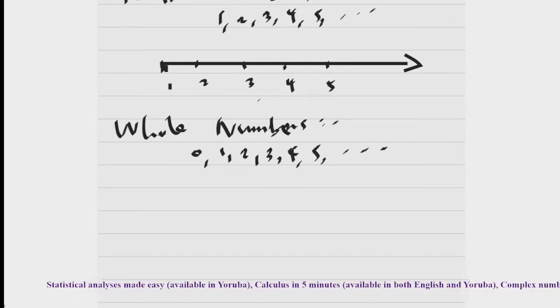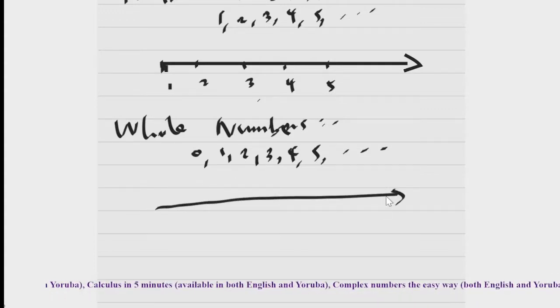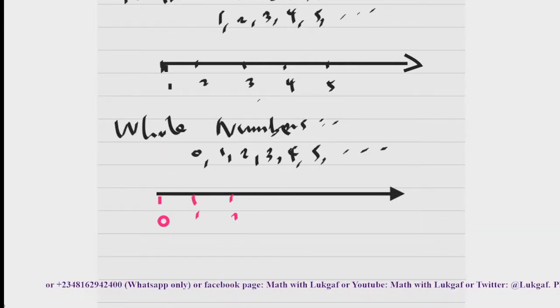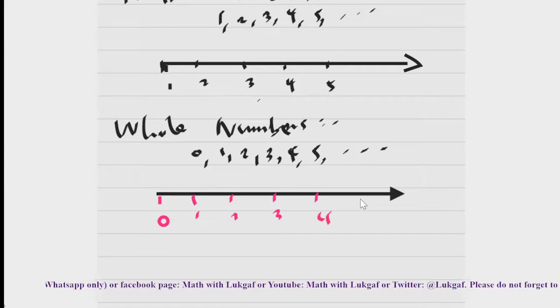If you want to express this on a number line, the number line is going to start from what we call the origin, that is 0. So what you are going to have here is 0, then 1, 2, 3, 4, 5, and so on and so forth.